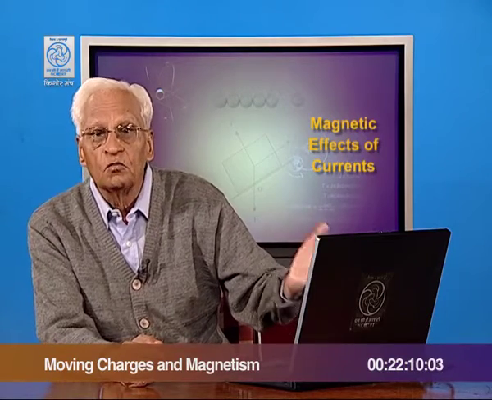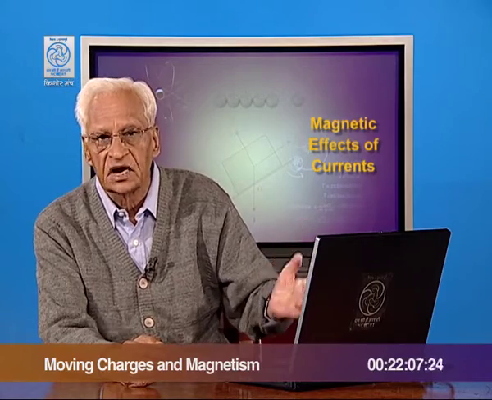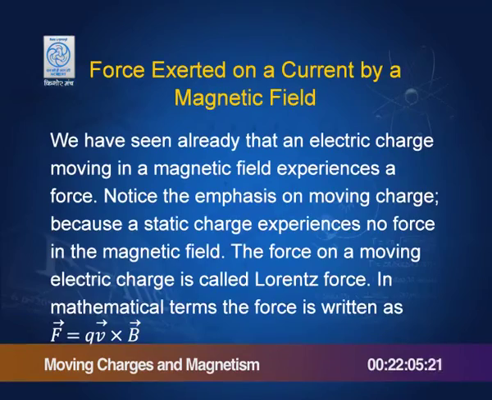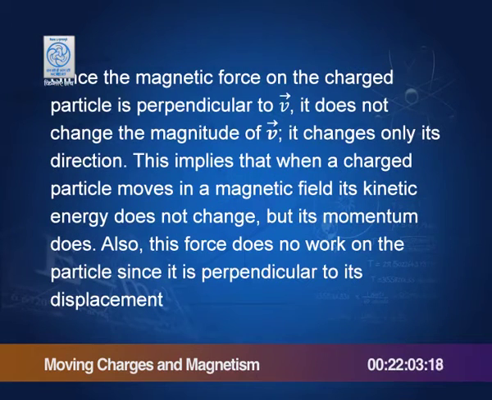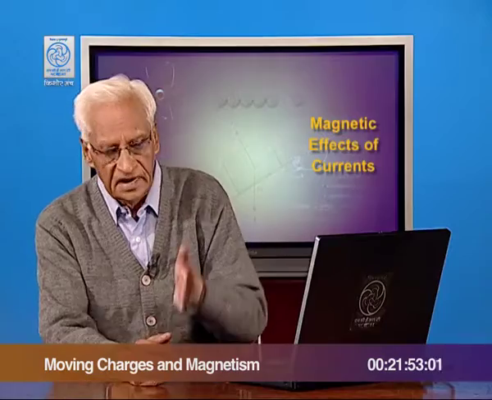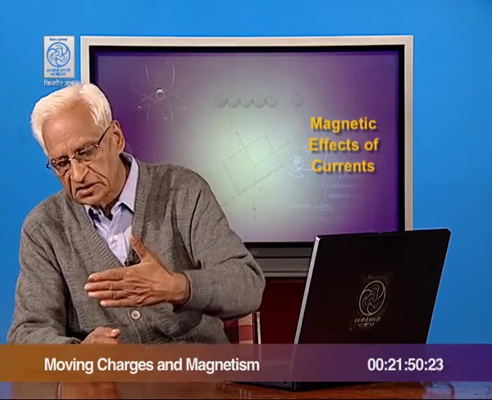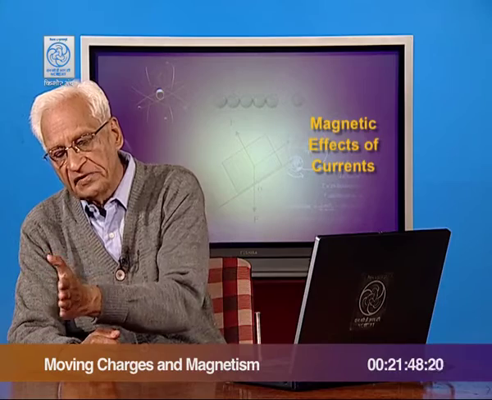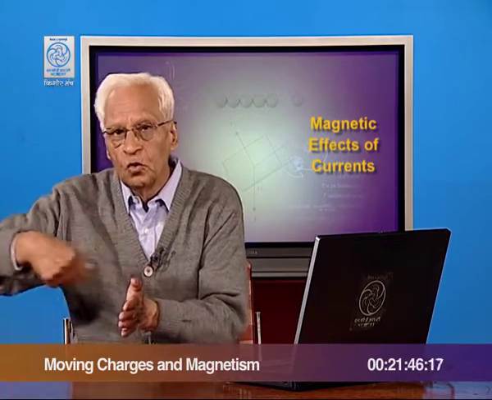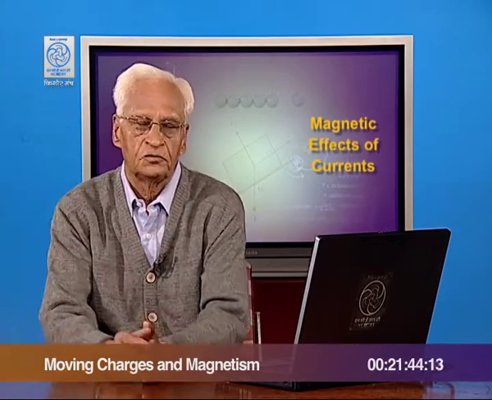The emphasis is on moving charge, because if the charge is static, then the magnetic field has no force on it. Since the magnetic force on the charged particle is perpendicular to both v and B, it does not change the magnitude of v. It changes only its direction. That is, if the particle was going in this direction, then the magnetic field makes it move around the lines of force.